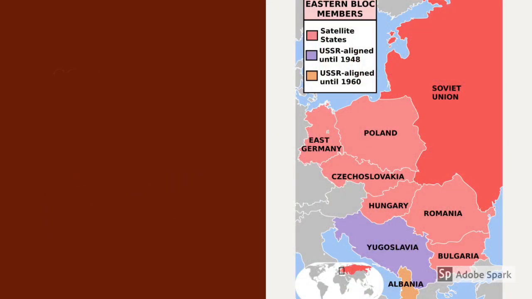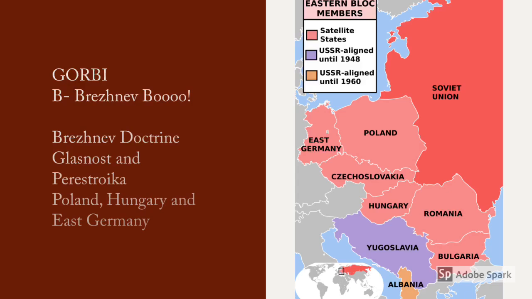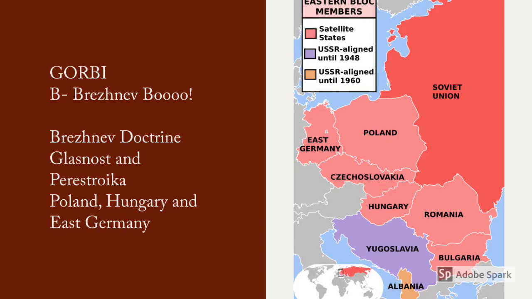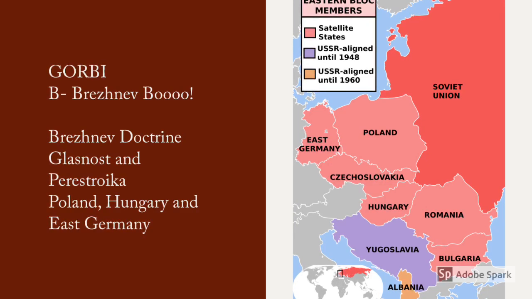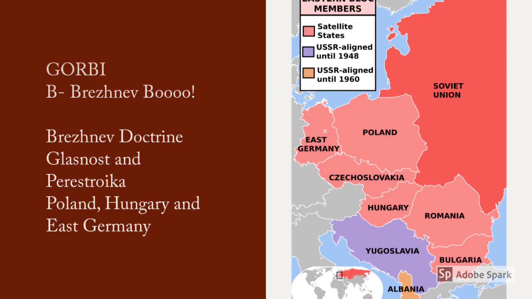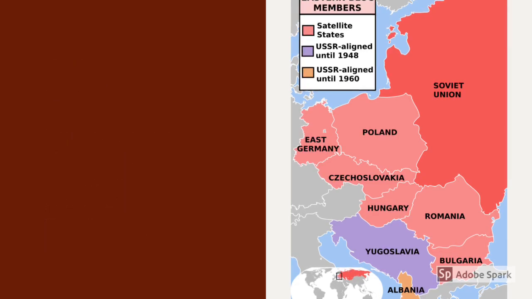The Brezhnev Doctrine in 1965 stated that any communist country that tried to move away from the Soviet Union would be dealt with by military force. Gorbachev moved away from the Brezhnev Doctrine as part of his Glasnost and his perestroika policies, and countries such as Czechoslovakia, Poland, Hungary and East Germany began to elect their own non-communist parties and began to move away from the Soviet Union.